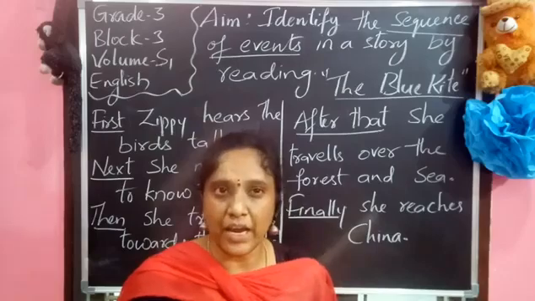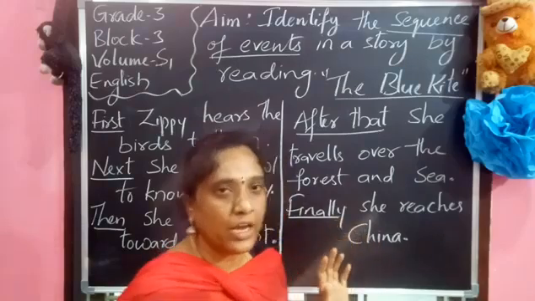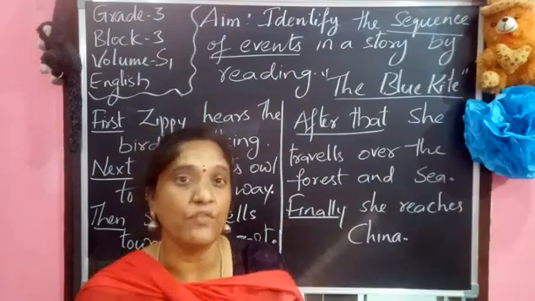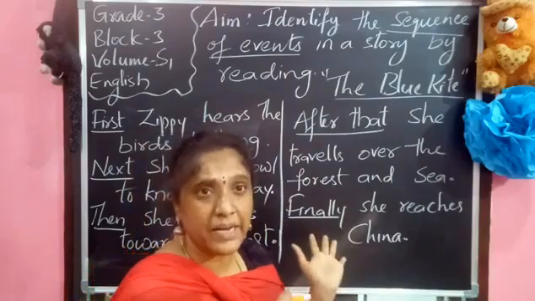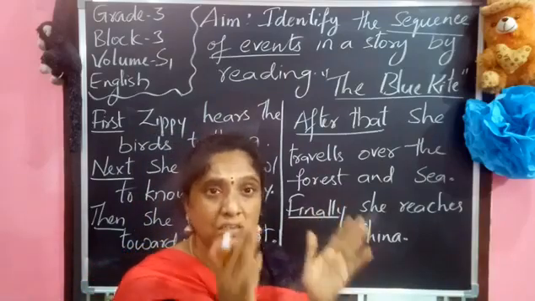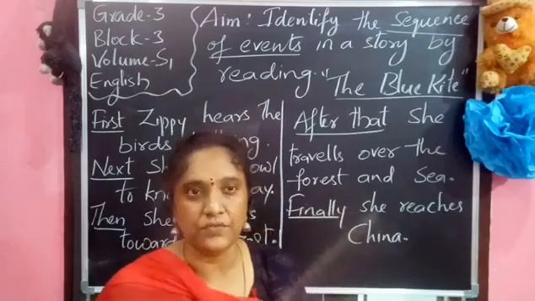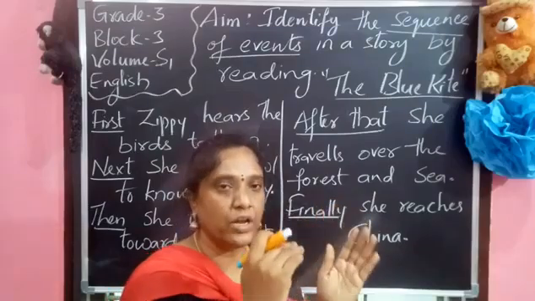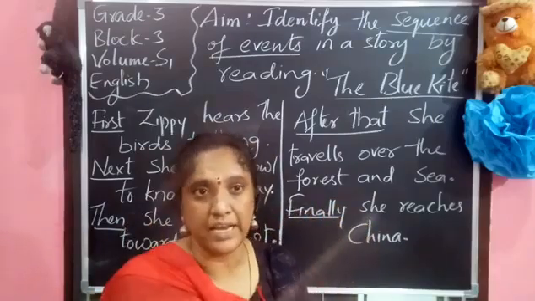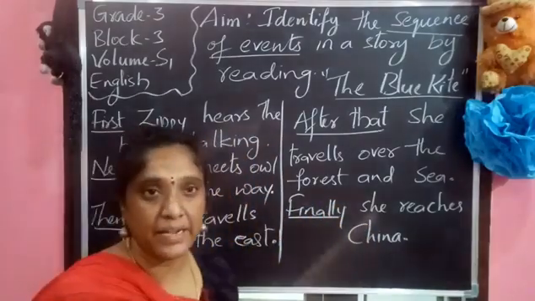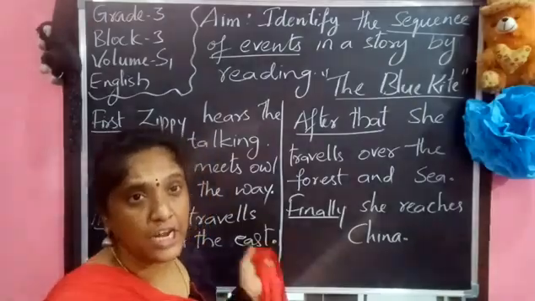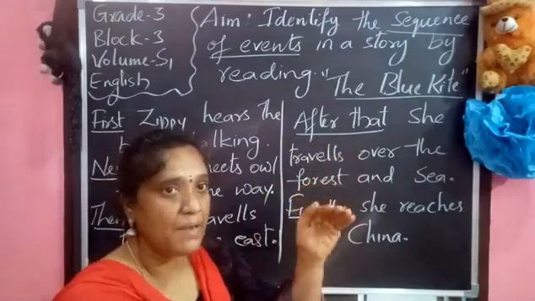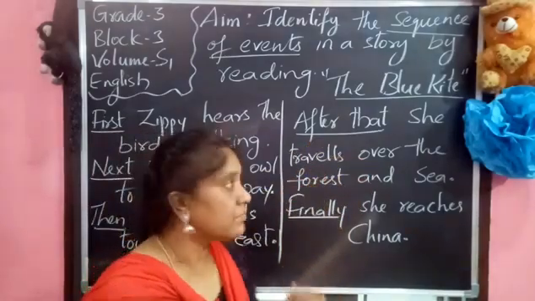So in the same way, in the story, to make others understand the story while we are explaining, we cannot explain the total part taking each and every sentence. For that, whatever the important things are there in the story, we are going to take only those things and we are going to explain them. Okay, for that we need to take order words to make them understand properly in order.